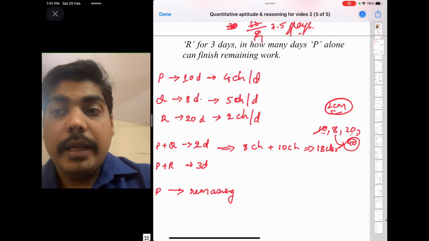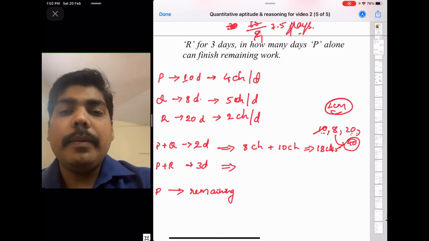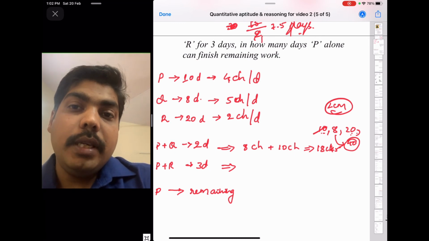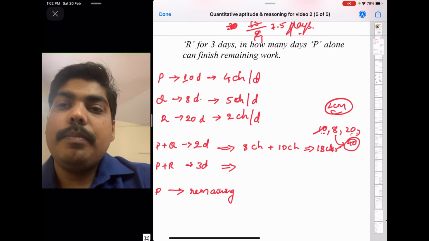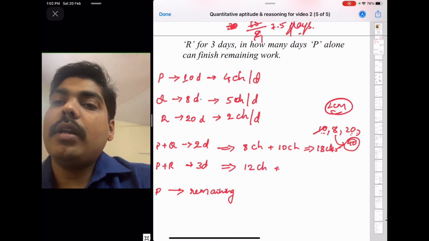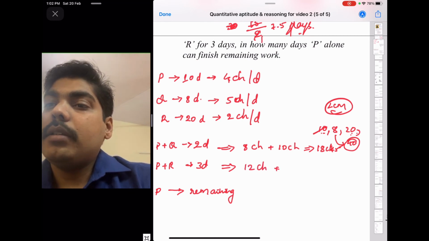Okay. Then P came with R and worked for 3 more days. That means P worked for 3 days and R worked for 3 days. So P worked for 3 days means 12 chairs. R worked for 3 days, that means 6 chairs.